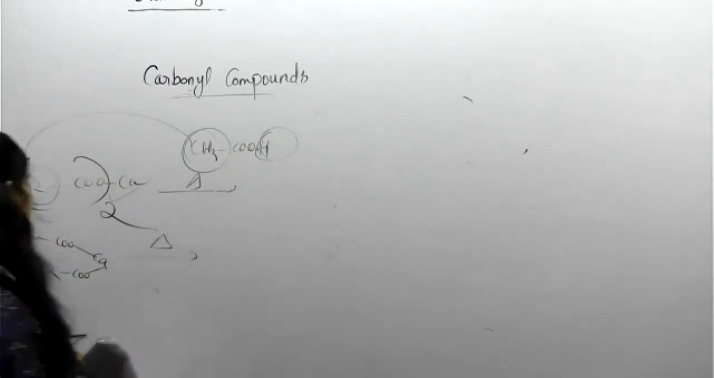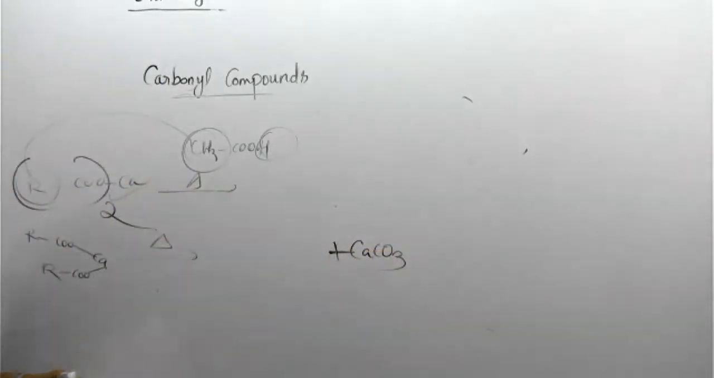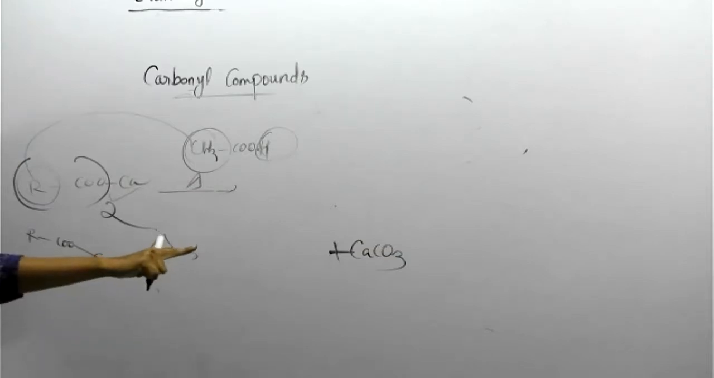Calcium carbonate, CaCO3, will become removed. And what about the remaining? Calcium, CaCO3. Here two oxygen, here also two. So CaCO3 is one byproduct, but the main product is...